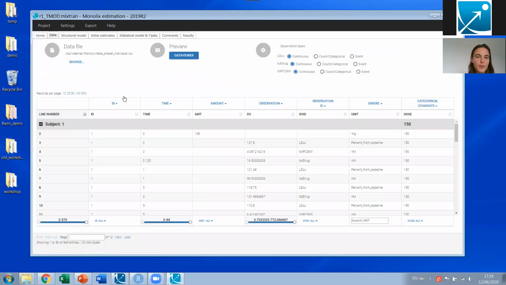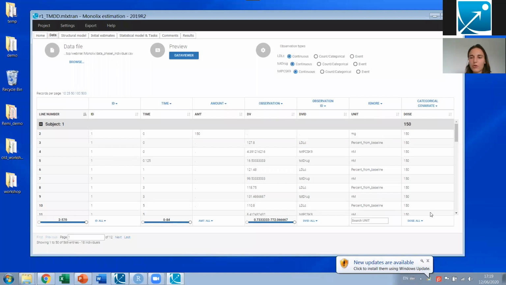All right, so the first step to set up a run is to load the dataset. Here the format of the dataset is a typical population PK/PD format, where I have individual data. So the ID column represents each individual. I have a time column, the amount. In the observations, I have the data for the total drug, total PCSK9, and the cholesterol levels. They are distinguished using the observation ID column. Units are just for me to remember what is what. And finally, I have a dose column that I can use as a categorical covariate just to stratify my plots.